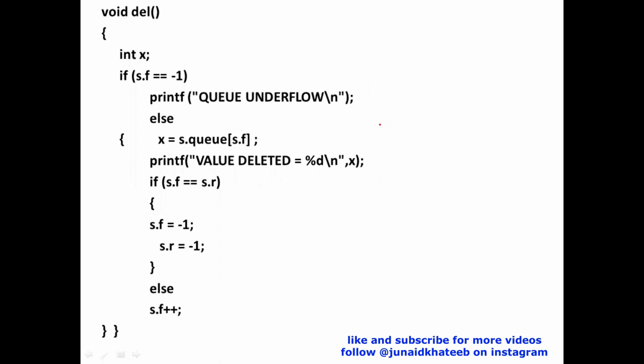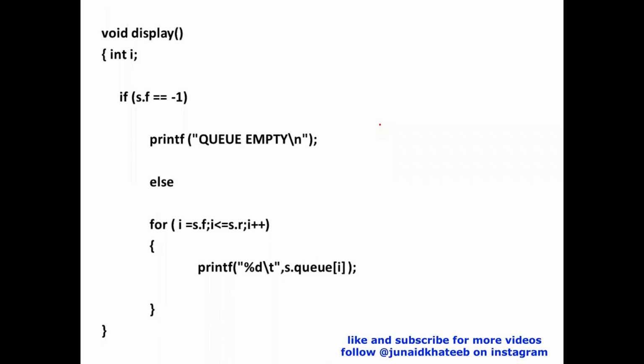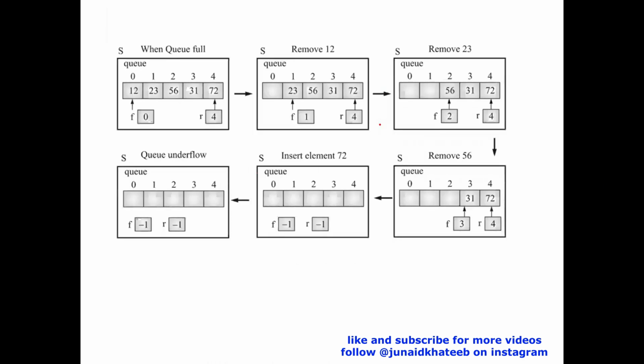Okay. So now we move on to the last function over here, which is your display function. Now please understand this. Obviously, before I display a value, I need to check whether the queue is empty. If the queue is empty, I can check either of these variables and say that the queue is empty. But if the queue is not empty, what do I do? Please remember, the queue starts at front and ends at rear.